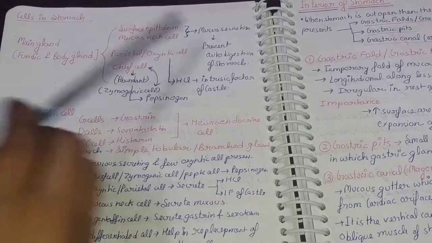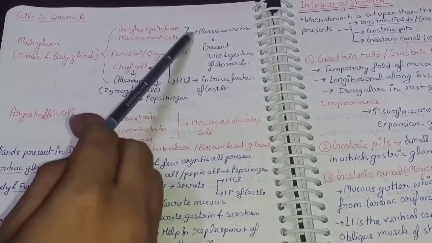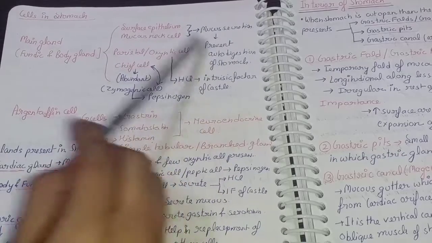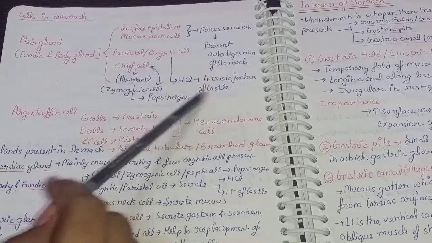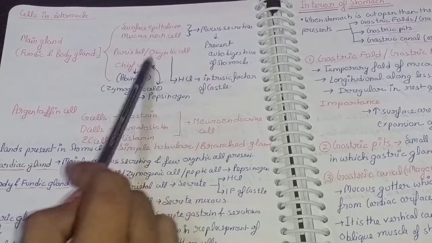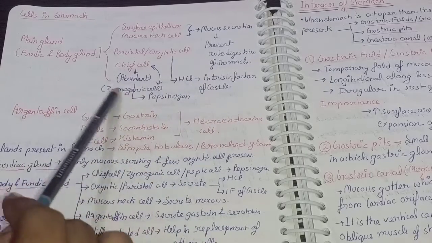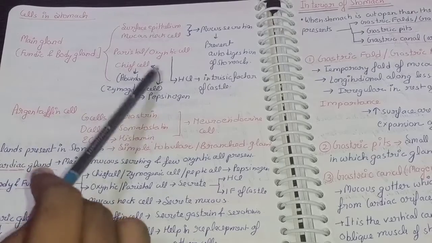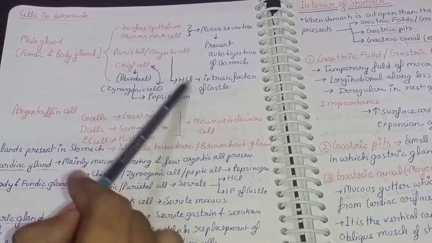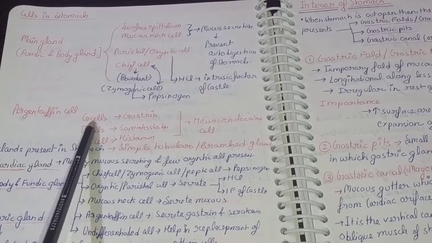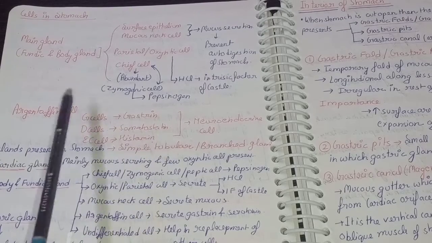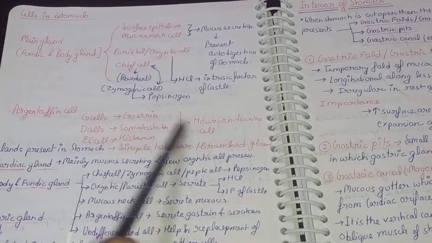It consists of the surface epithelium or mucous neck cells, which secrete mucus that prevents autodigestion of the stomach. The parietal or oxyntic cell secretes HCl, and it also forms the intrinsic factor of Castle, which helps in the absorption of vitamin B12 in the intestine. There is also the zymogen cell or chief cell, which secretes pepsinogen. As we all know, HCl converts pepsinogen into pepsin. And there is the argentaffin cell, which consists of the G cell, which secretes gastrin, the D cell, which secretes somatostatin, and the EC cell, which secretes histamine. So these are neuroendocrine cells.